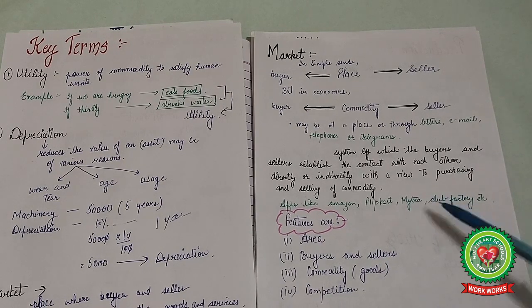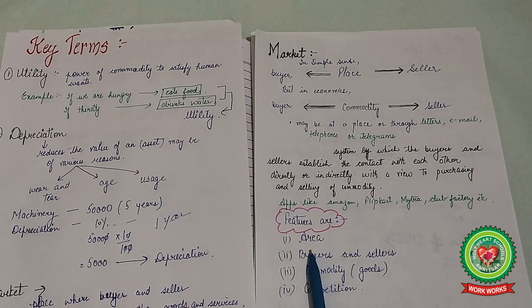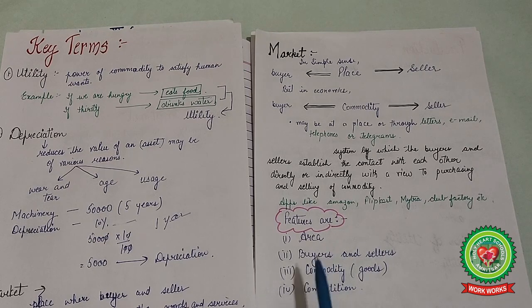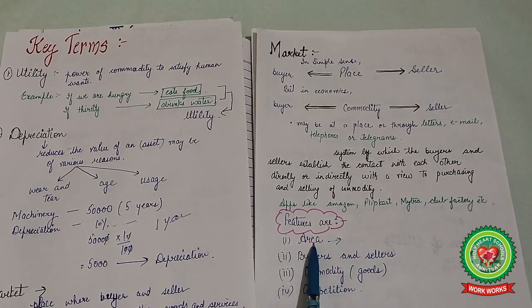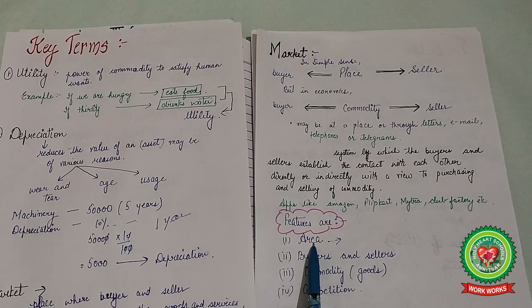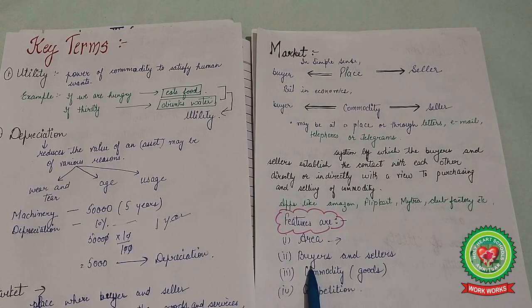So in the market there are some features. That is, it involves the area. Area may be a particular place or may be a place where the products are available. So we can say that the area becomes the point of contact where the buyers and the sellers meet with each other. Next one is the buyers and the sellers.